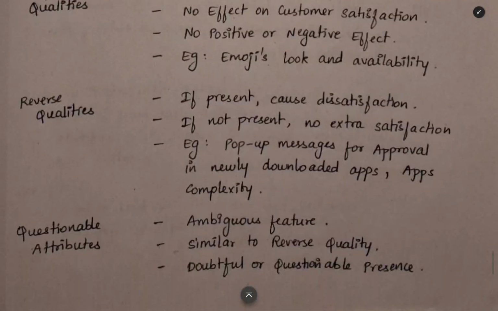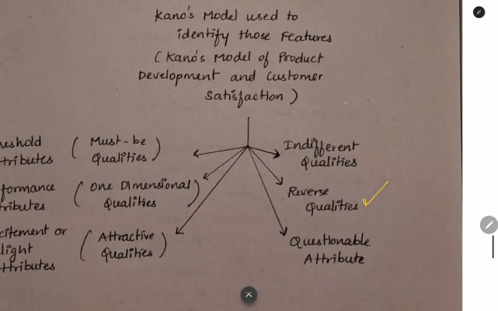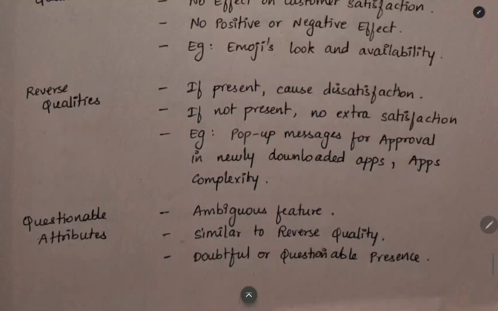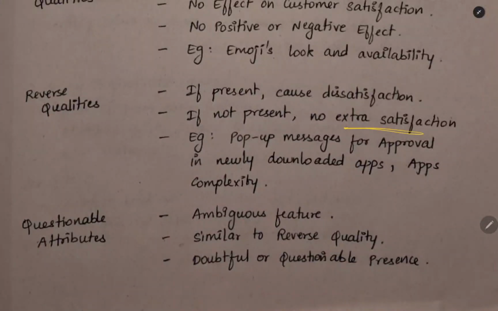The next thing is reverse qualities. Reverse quality means that if you keep this quality, the customer will get angry with you. If you don't keep this quality, the customer will not get angry with you. He will not give any extra satisfaction, but he will not have any hate for the company. You can also call them annoying features. If they are there, the customer will have dissatisfaction.